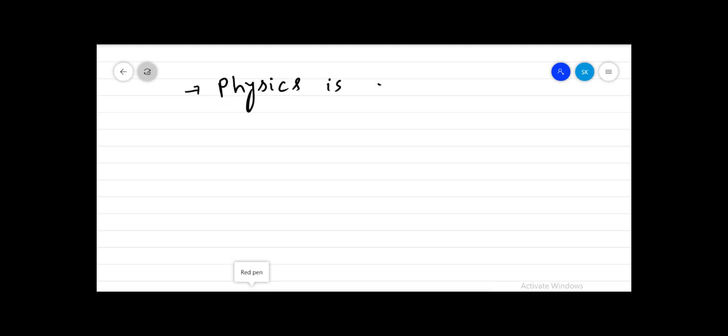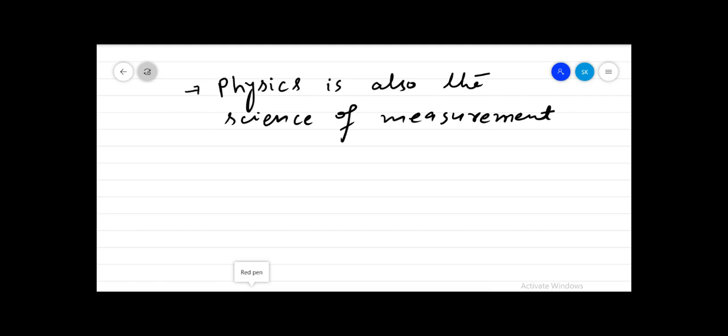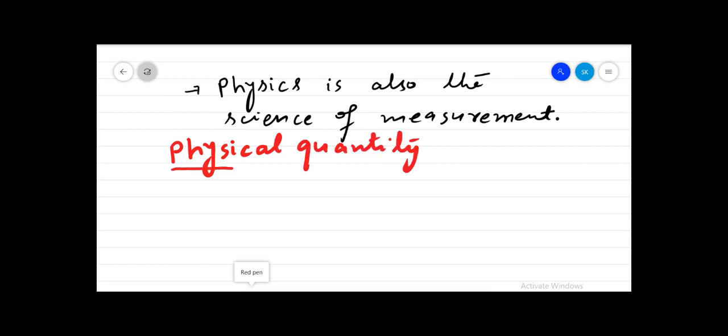But in physics we measure some physical quantities. That's why physics is also called the science of measurement, because in physics different physical quantities are measured, like the force acting on a body. So first of all we should know what a physical quantity is.